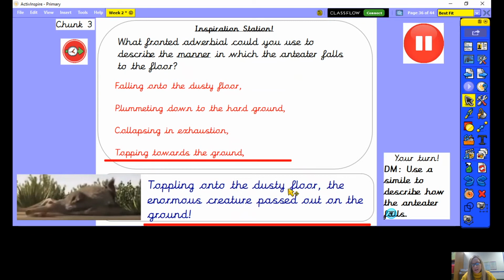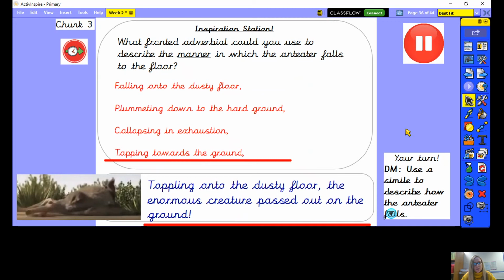I've used a noun phrase here, dusty floor. So this first part of my sentence is my adverbial phrase, toppling onto the dusty floor. And then remember, I've got my comma after my fronted adverbial here, and then the enormous creature passed out on the ground. So I'm finishing off that sentence by saying what has happened to the anteater.